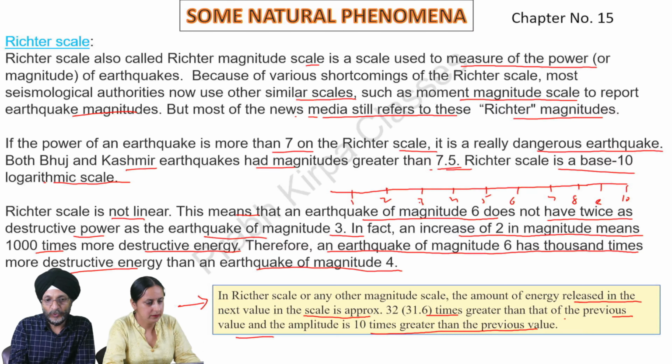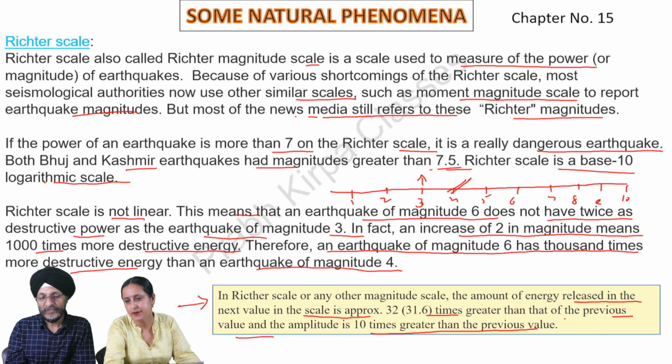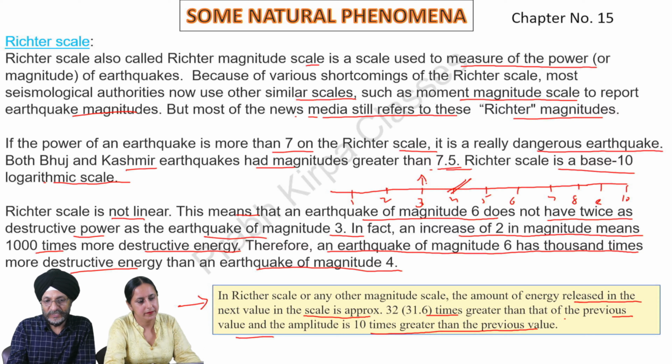Suppose an earthquake has been measured at 3 on the Richter scale, and next time there is an earthquake of 4th magnitude. Normally, we will think that the likely damage may be only one-third more, because only 1 point has increased as compared to 3. But it is not correct.